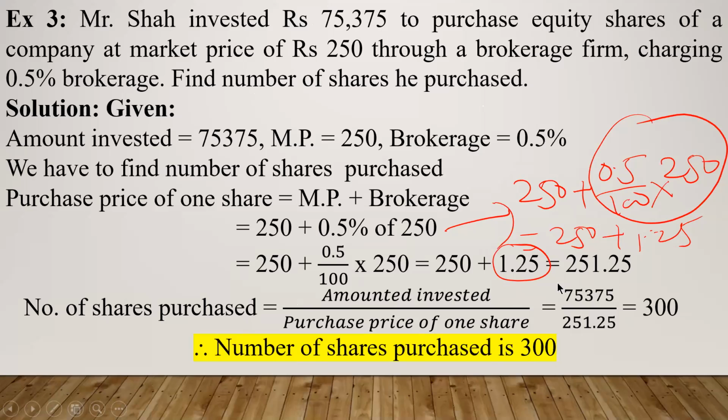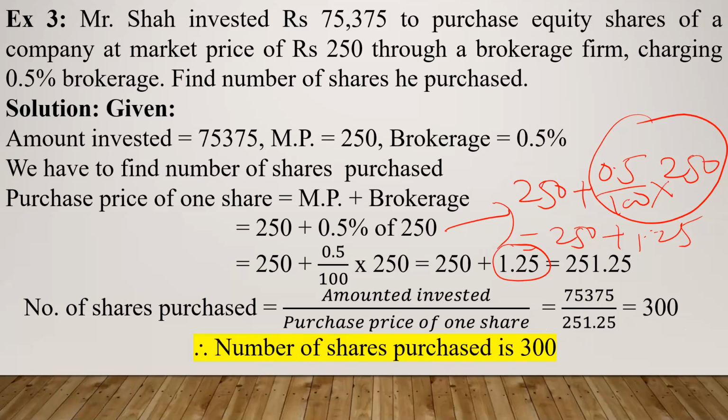So 75,375 divided by purchase price of one share. Just now we have calculated, it is 251.25. So you will get the answer as 300. Therefore, number of shares purchased is 300.